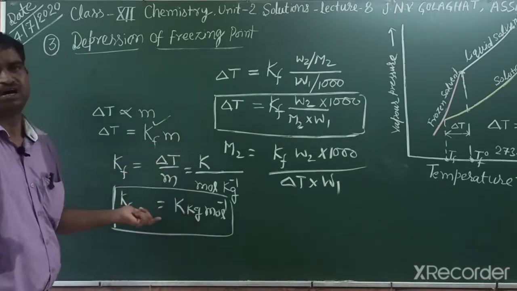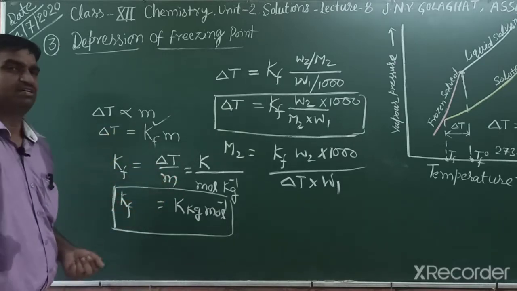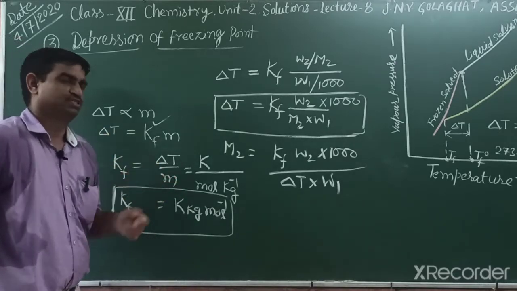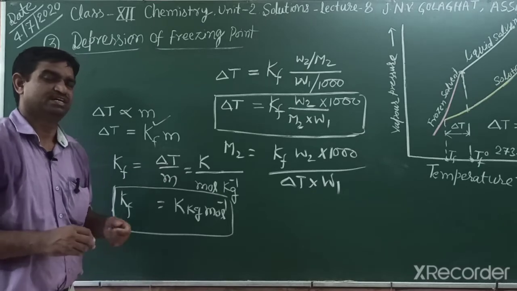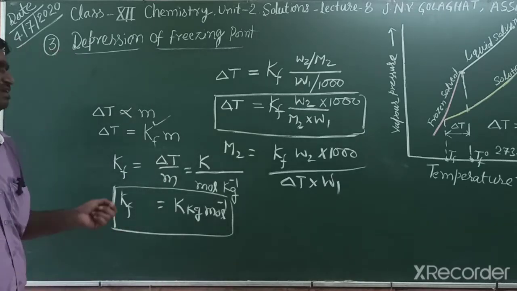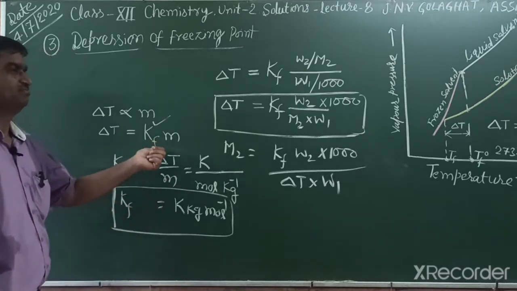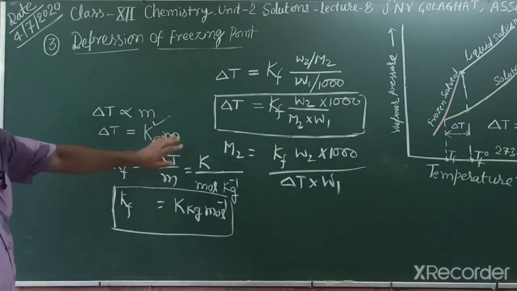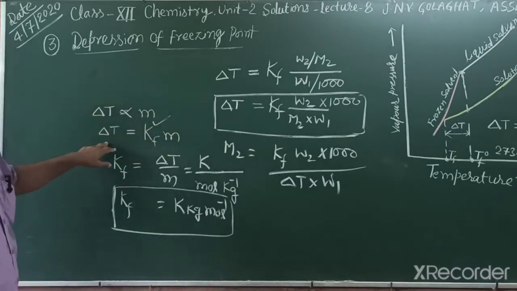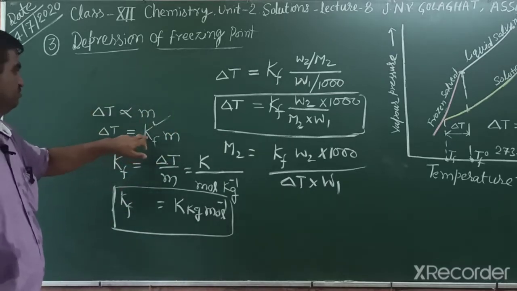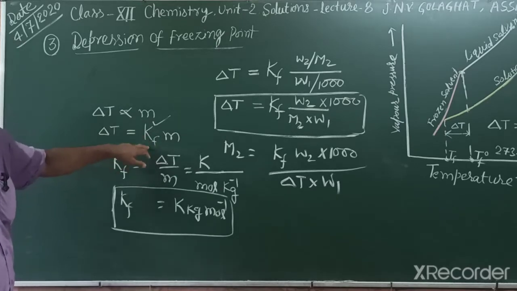Sometimes this is asked; a last year question in the CBSE exam was: what is Kf? Write its unit and define. So we can easily define: for a 1 molal solution, the depression of freezing point is known as the freezing point depression constant or cryoscopic constant.